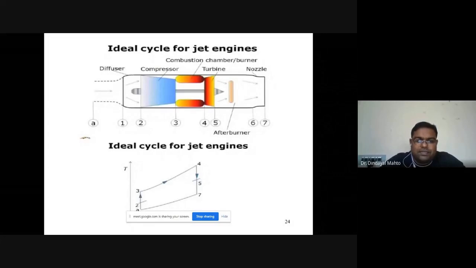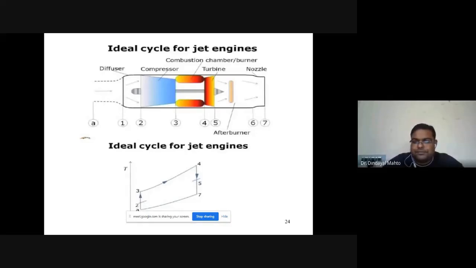So we draw the cycle for this ideal turbojet. We can represent it on the temperature-entropy diagram as A to 2. Starting A means free stream air outside the intake. A to 2 is known as the intake process. 2 to 3 is reversible adiabatic compression in the compressor, followed by approximately constant pressure combustion between 3 and 4, and 4 to 5 is the partial expansion of hot gases in the turbine.